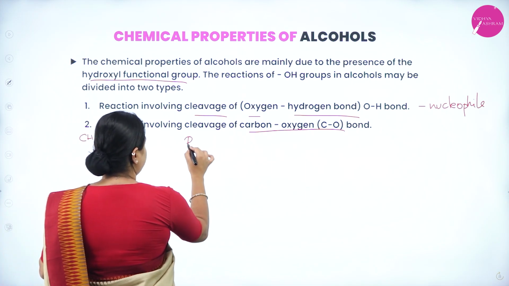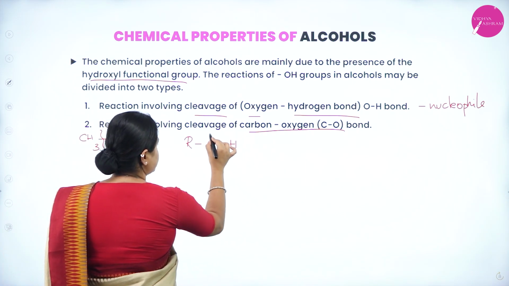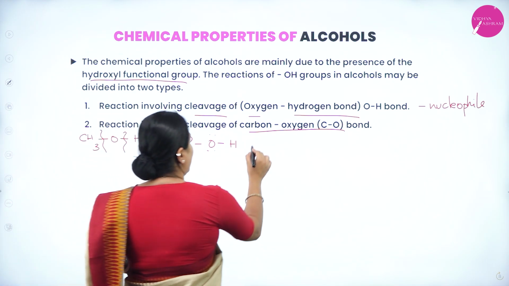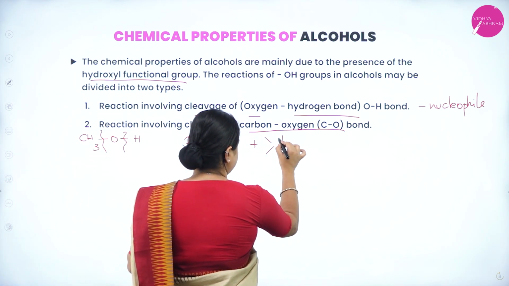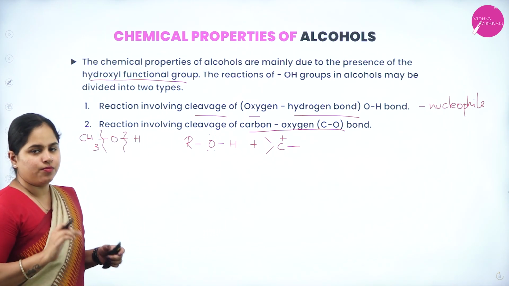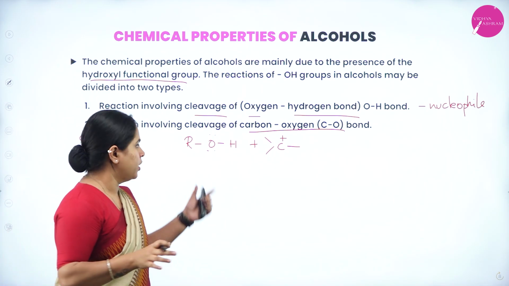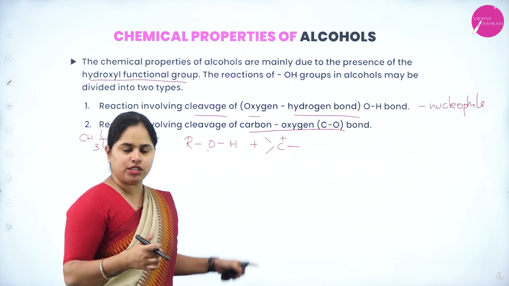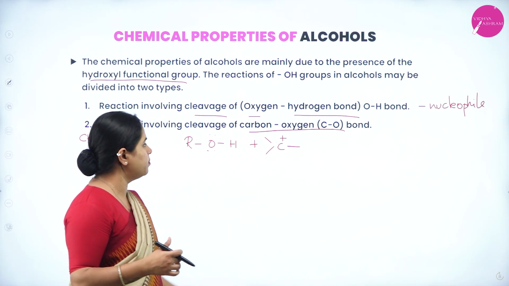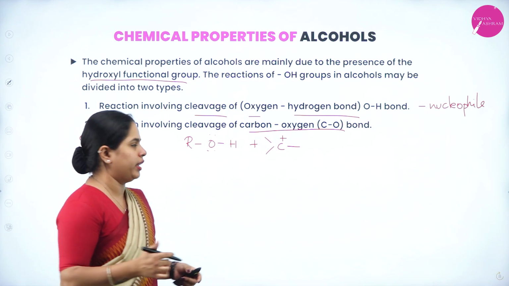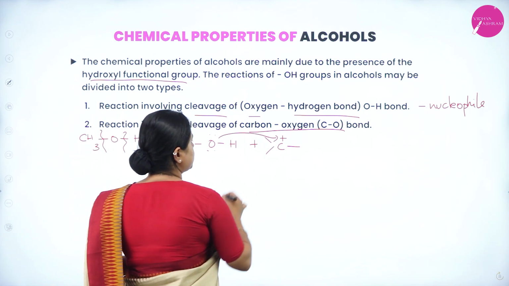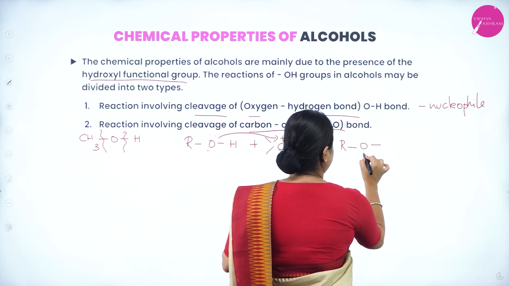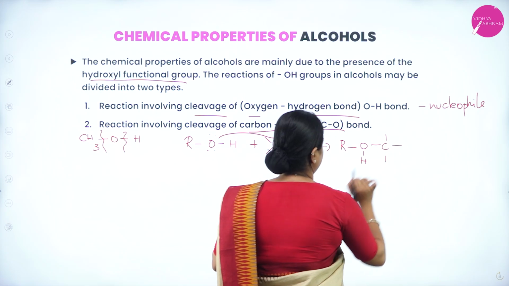Okay, so let's take an example of an alcohol. The general formula I have represented here, and the oxygen will have two lone pairs of electrons, right? And a carbocation is present here. So in the first case, when the oxygen-hydrogen bond is going to break, your alcohol will be behaving as a nucleophile. As you can see, there is a positively charged species, a carbocation, present. So the electrons will be donated to the carbon atom, and what will be formed? RO, and already a hydrogen is there, and the carbon will be present.